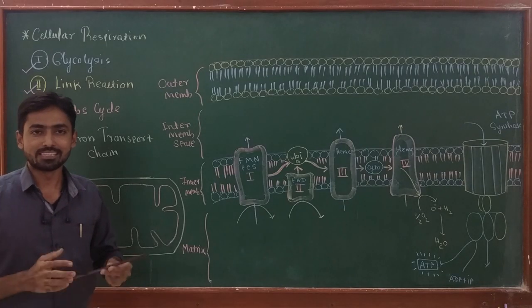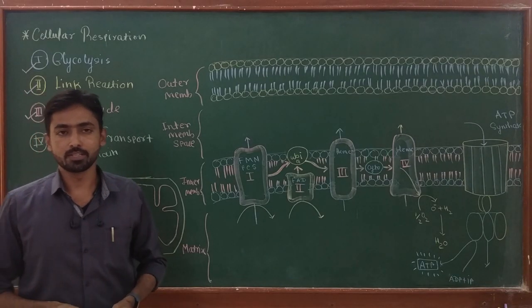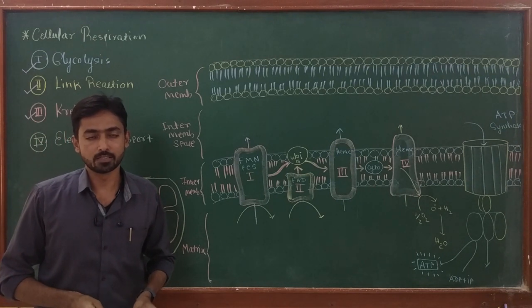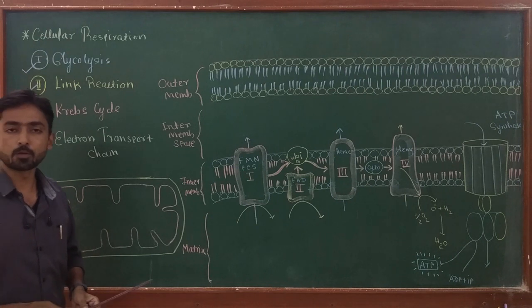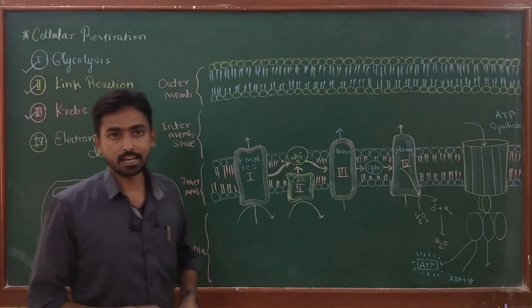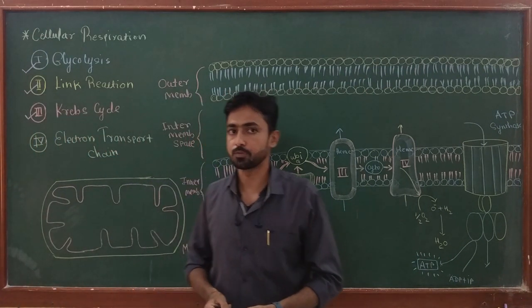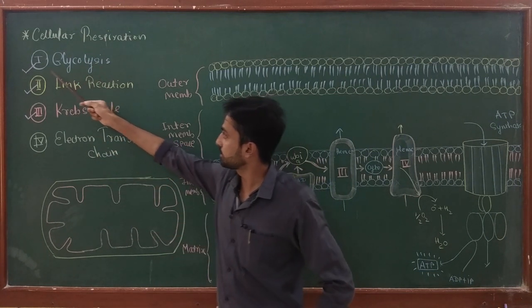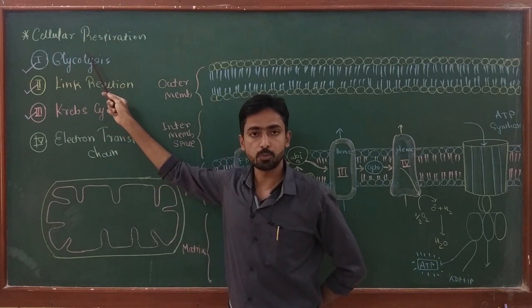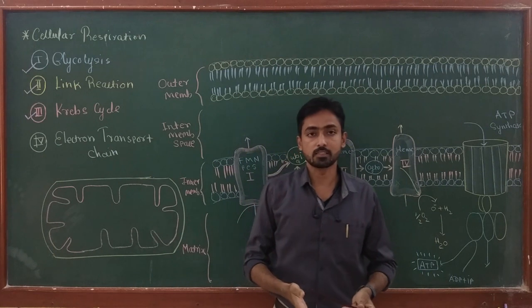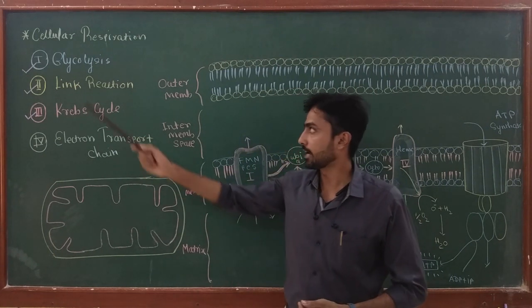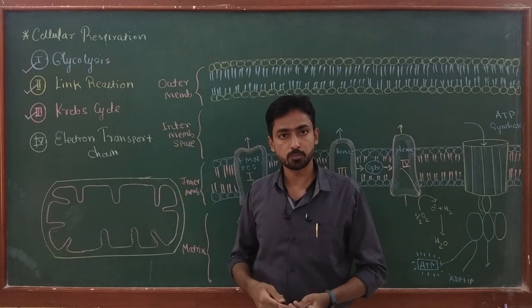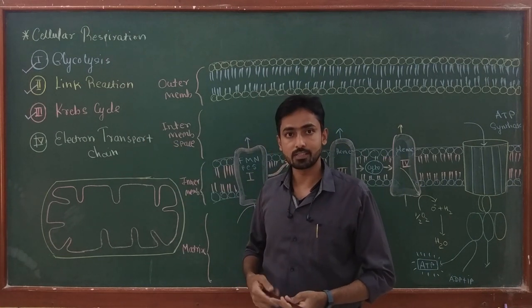Hello everyone. This is the last lecture of the video series on cellular respiration. In my previous 3-4 videos, I discussed in detail the concept of cellular respiration, then glycolysis, the link reaction, and the Krebs cycle. Glycolysis is the first stage of cellular respiration, an anaerobic reaction in which glucose is broken down into two molecules of pyruvate. This takes place in the cytoplasm of the eukaryotic cell.